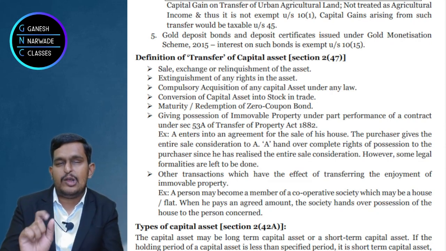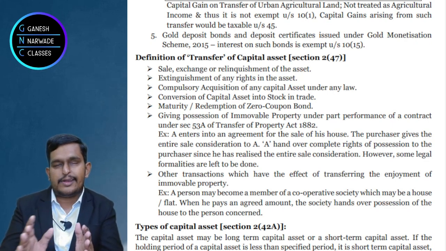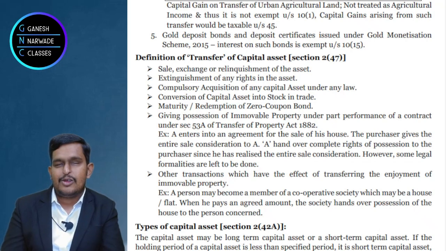And the face value of shares whatever is there, that repaid, right, that is taxed under the chapter capital gains. Okay, so profit element under other sources chapter as dividend, and face value of share capital under capital gains chapter it would be taxed. So we understood transfer under section 2 clause 47.